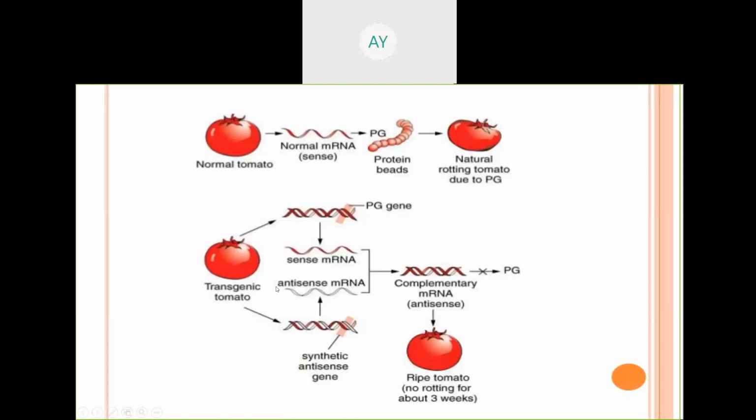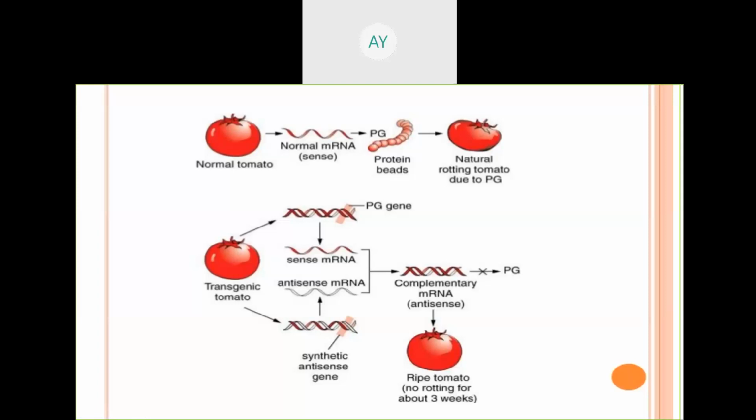So what did they construct? Antisense, the complement. Antisense means the complement of the sense strand of mRNA. If they hybridize, in that situation there is no translation, no formation of the polypeptide chain, which is known as translation from the sense strand. If this is feasible, then quick ripening of the tomato occurs. But if it is not feasible, then there is no production of this polygalacturonase enzyme that is responsible for ethylene production. So this is the concept of antisense RNA technology.